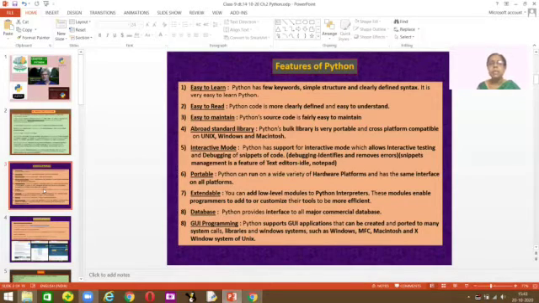It's easy to maintain because, as I told you, it can run on different platforms. The source code is very easy to maintain. Then a broad standard library, and it's portable. You can take the work that you did on one platform and use it on another, because the platform is compatible. Unix, Windows, and Macintosh can all take the Python programming language and do their programming.